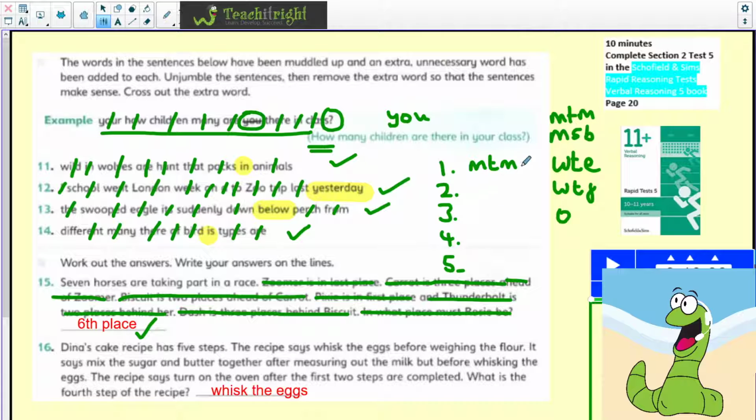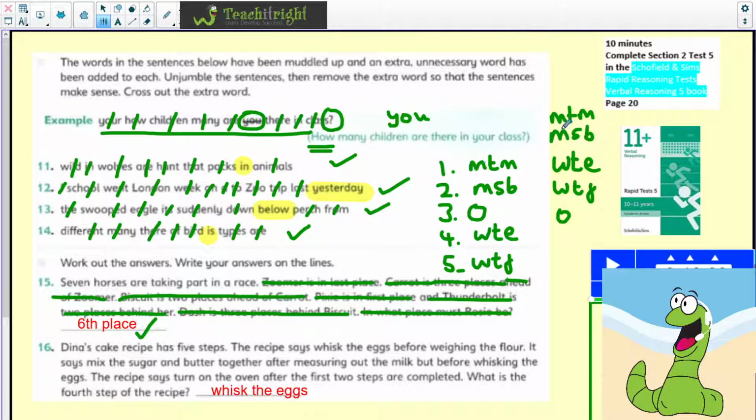Then we've got to mix the sugar and butter. And quite importantly, the recipe says turn on the oven after the first 2 steps. The oven needs to be there. Then we've got to whisk the eggs. And then after that, we're going to weigh the flour. So I hope that makes sense.